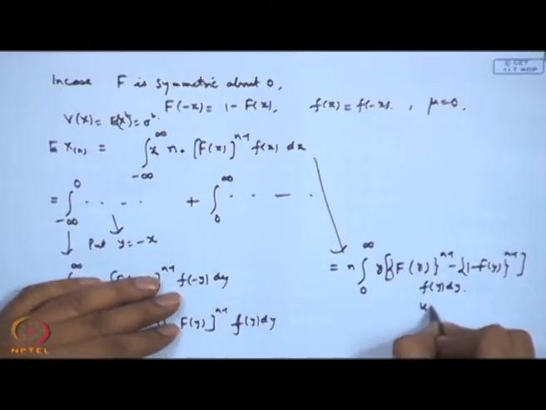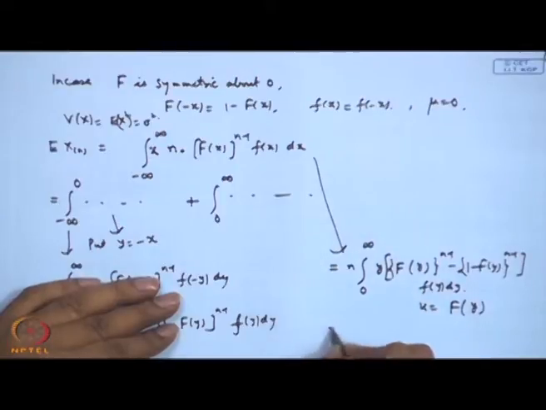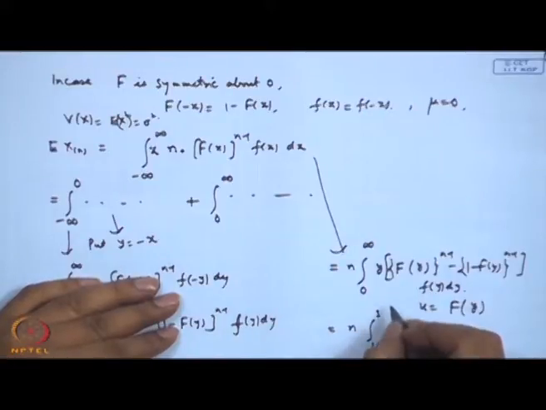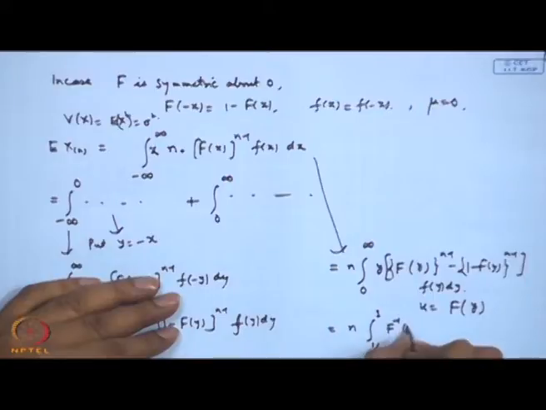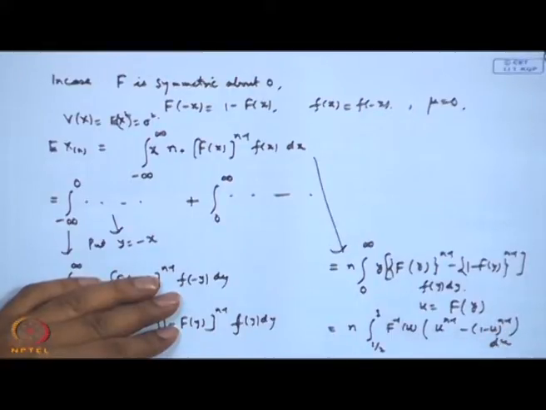Now, you can again put, as before, u is equal to f y. If we do that, then this simply becomes equal to n times integral half to 1. Why half to 1? Because f inverse 0, since it is symmetric about 0, then f of 0 is equal to half. So, f inverse 0 will become equal to half. So, this is now f inverse u, and then you get u to the power n minus 1 minus (1 minus u) to the power n minus 1 du.